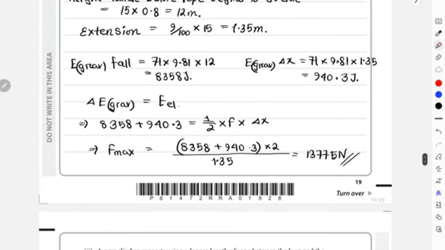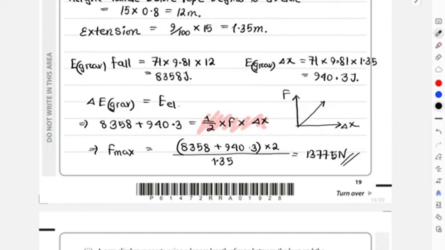If you have trouble remembering this formula, it is the formula we get from the force extension graph. This is force, this is extension. The gradient would give you the spring constant, force over extension.